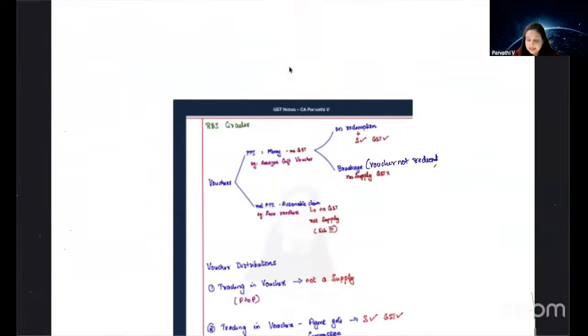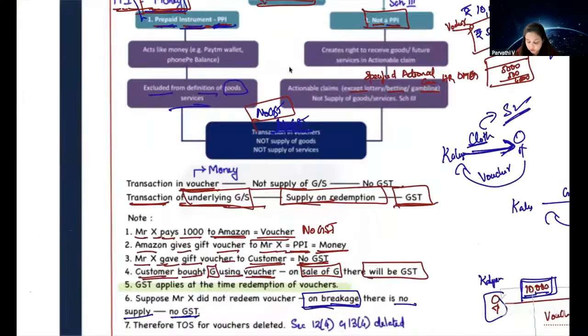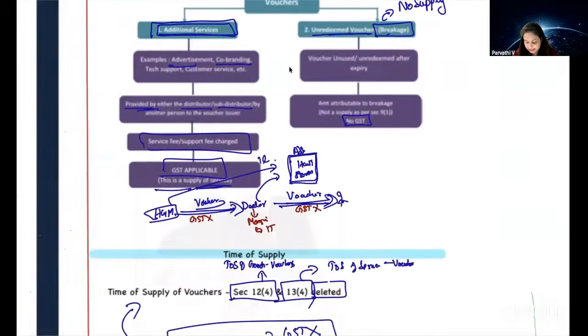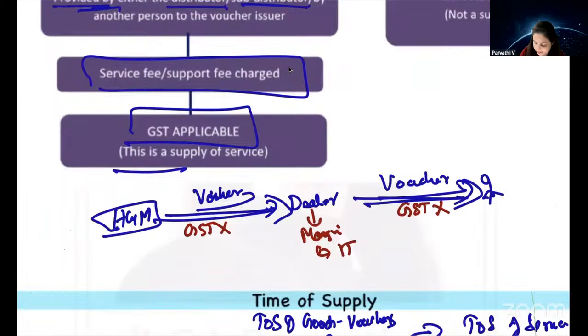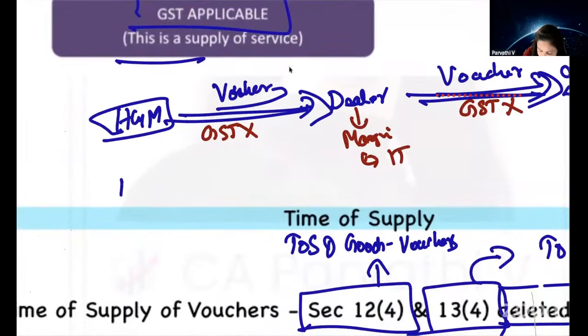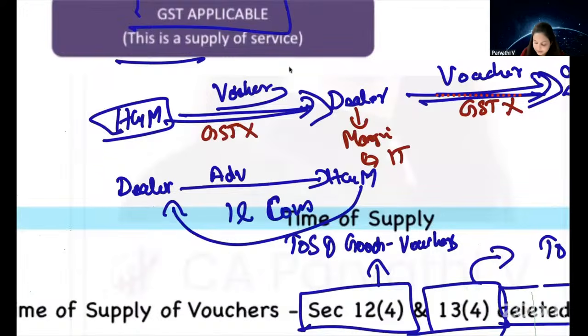If any additional services are provided, GST applies on that supply alone. In our example, what did this dealer do? This is one service. Next, the dealer provided advertisement services to H&M, for which H&M paid 1 lakh rupees consideration. On this 1 lakh, GST is applicable because the dealer is providing advertisement services. On vouchers GST is not applicable, but for the other service, GST is applicable.